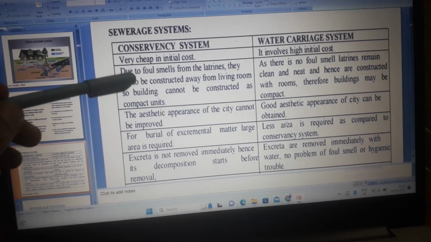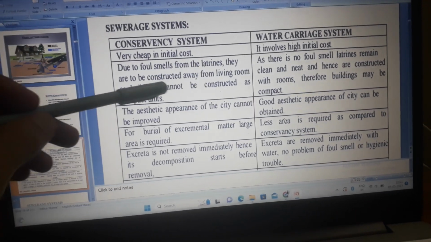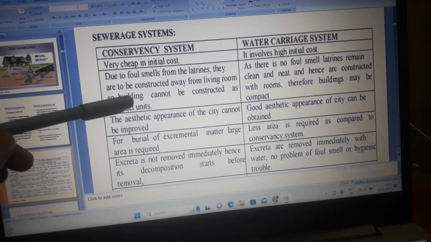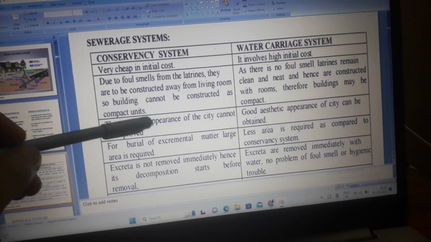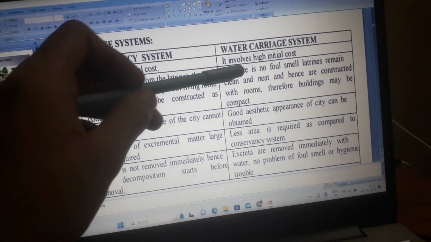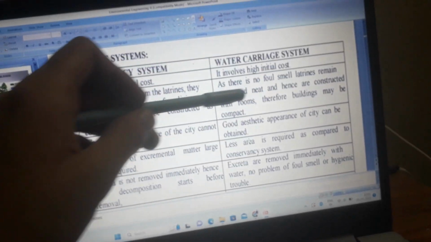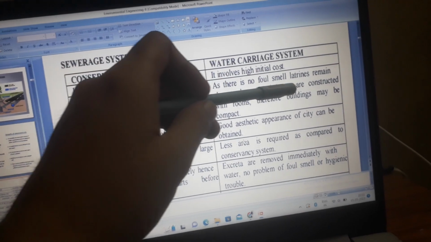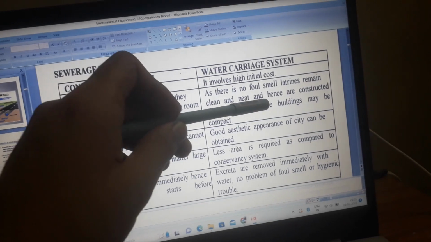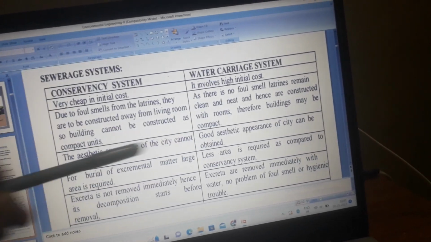Conservancy system: due to foul smells from the latrine, they are to be constructed away from living rooms, so buildings cannot be constructed as compact units. Water carriage system: as there is no foul smell, latrines remain clean and neat and hence are constructed with rooms. Therefore, buildings may be compact.